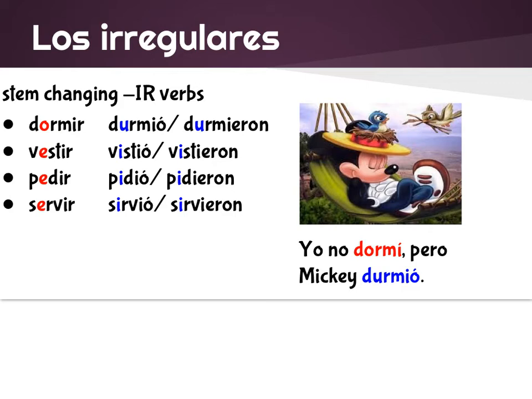Now, if you have stem changing IR verbs, they're going to stem change in the él and ellos form. Okay, those are the only times it's going to stem change. So AR verbs that stem change in the present tense, they don't matter. It's just IR stem changing. So, por ejemplo, yo no dormí, pero Mickey durmió. So in the yo form, I don't stem change, but in the él form, I do. So all O to UE stem changes go O to U. All E to IE or E to I will go E to I in the preterite tense. So here's just a few examples of the many stem changing IR verbs.